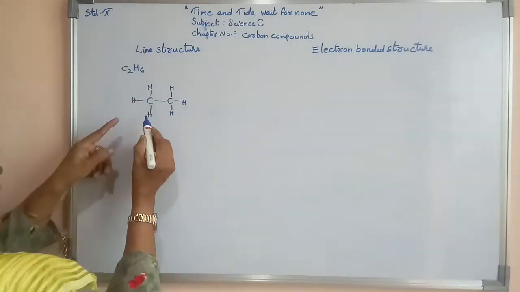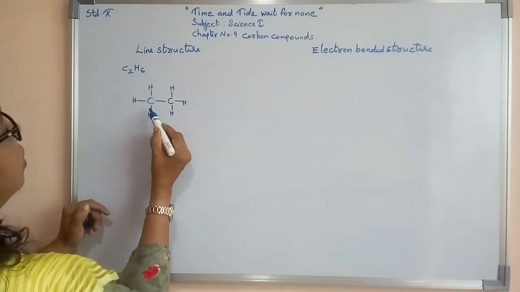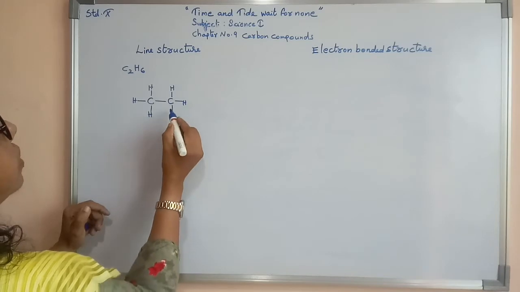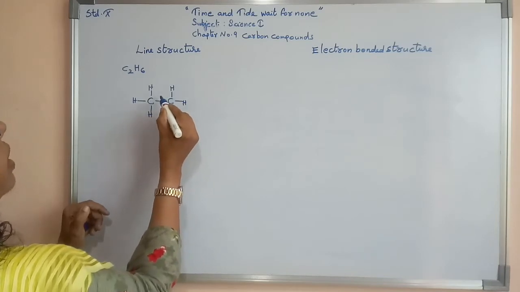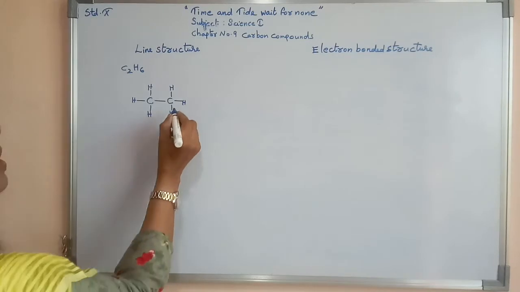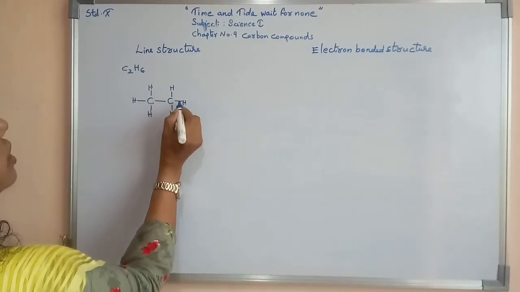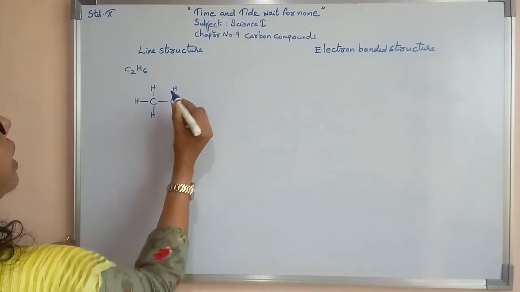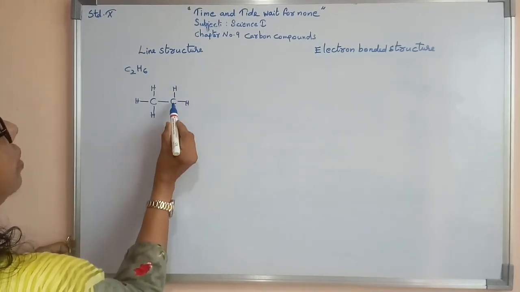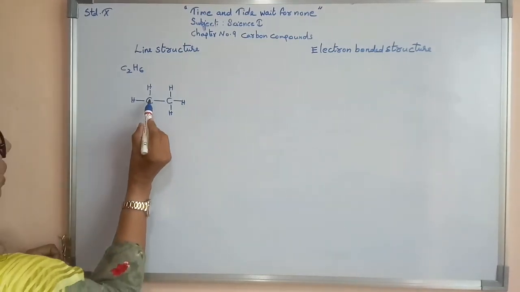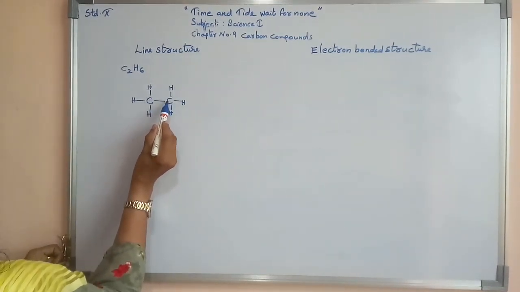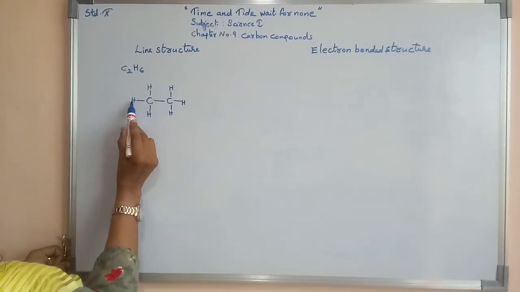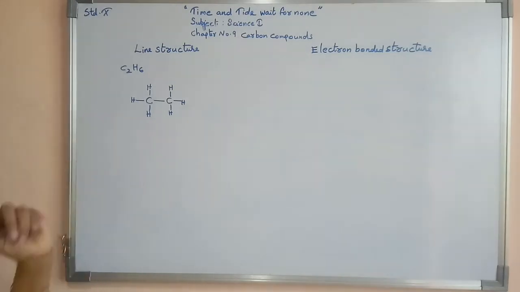Now the outermost orbit of carbon has 4 electrons, and the lines show that this carbon is sharing one electron with each hydrogen and one electron with the other carbon. This carbon shares one electron with the other carbon, and one electron each with three hydrogens.